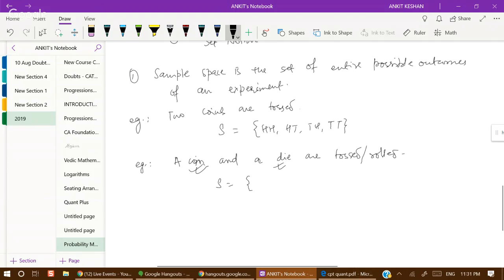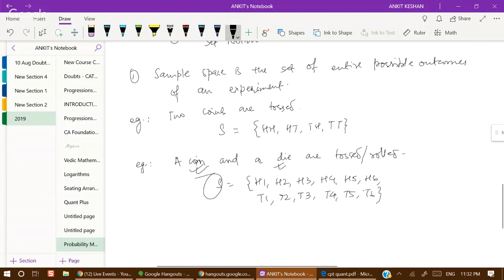So first we write head or tail and then we write the number. So H1, H2, H3, H4, H5 and H6. Thereafter T1, T2, T3, T4, T5, T6. These are 12 possible outcomes and the entire set is called sample space.